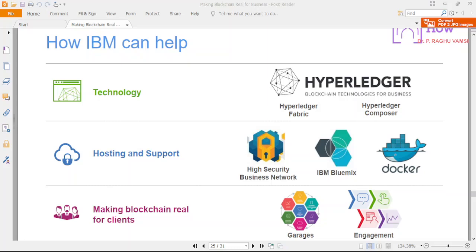Hyperledger is the Linux Foundation's project. It actually started as an open source and community-based development. Then IBM joined, like many other organizations, and IBM came up with another open source version called Hyperledger Fabric.